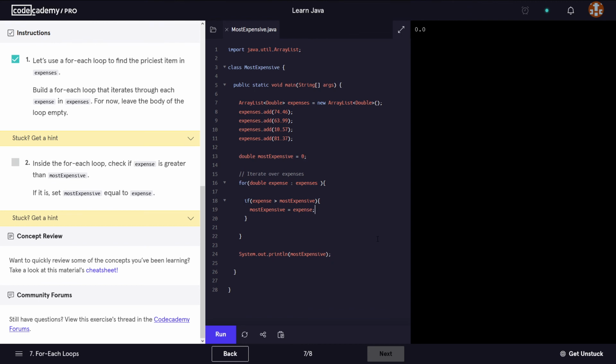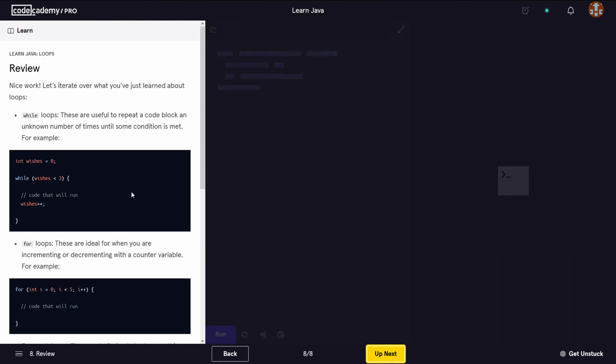And we end it with a semicolon. Let's see if this works. So this way we get 81.37, which is indeed the correct answer, because just by looking at all the expenses, we can see that out of all of these values, the last one is the biggest one, the most expensive. Now let's move on to the next lesson.